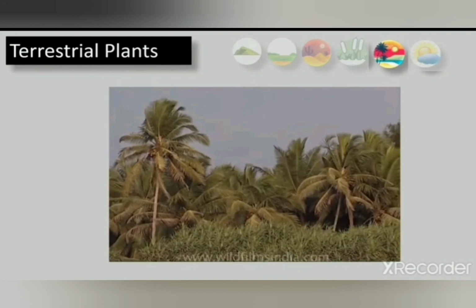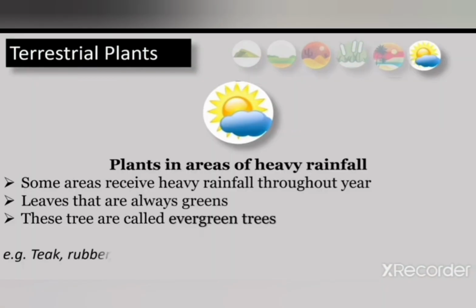Okay student, so in coastal areas, the plants growing near the sea coast, where there is very heavy rainfall, are very tall. Now come to the next point: plants in the areas of heavy rainfall. Some areas receive very heavy rainfall throughout the year.